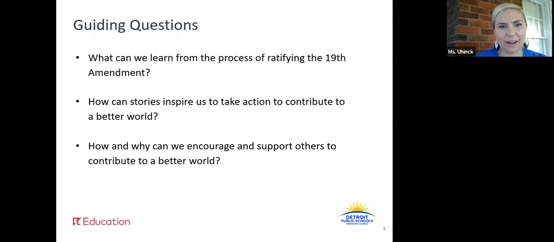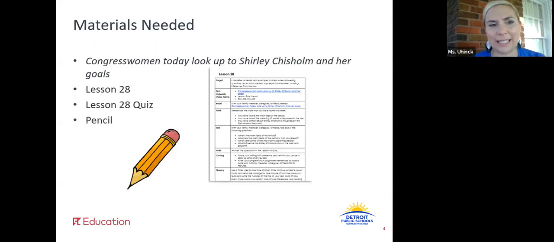All right, good. So let's look at the materials we're going to need today. You'll need your text we've been reading all week, Congresswoman Today, Look Up to Shirley Chisholm and Her Goals. You need lesson 28 and your lesson 28 quiz, and you're going to need a sharpened pencil. So go ahead, if you need time to gather those materials, pause the video now and get those, and if not, keep going.